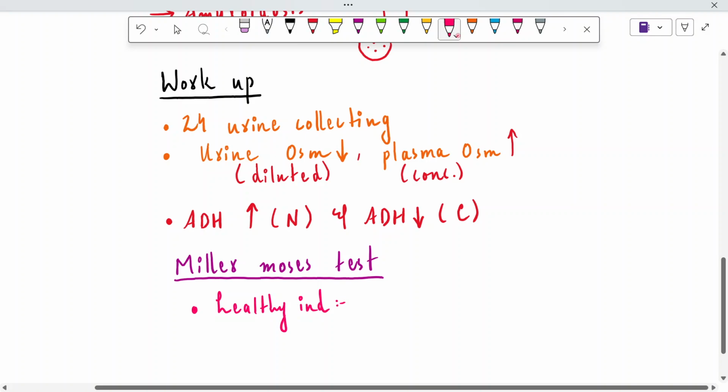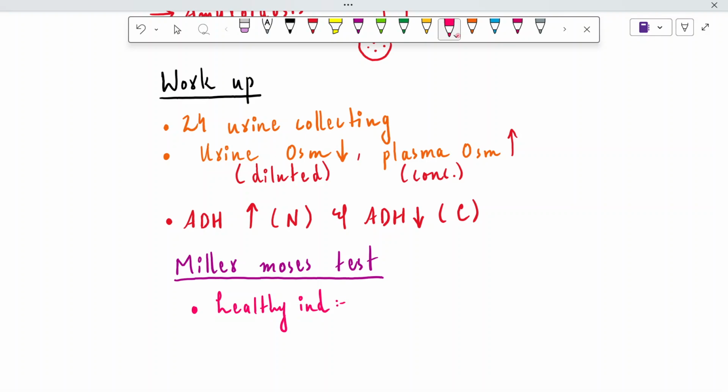We will cause the patient not to drink water, right? We will cause the patient to become water deprived.